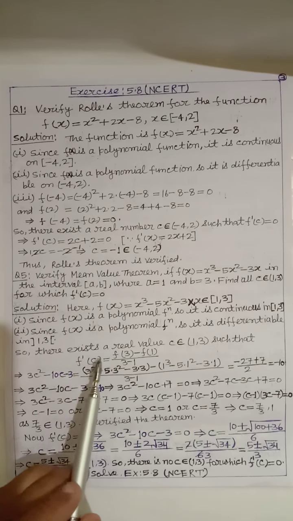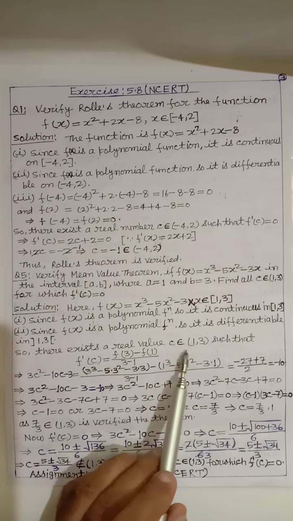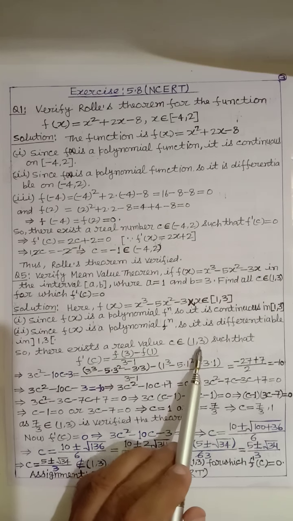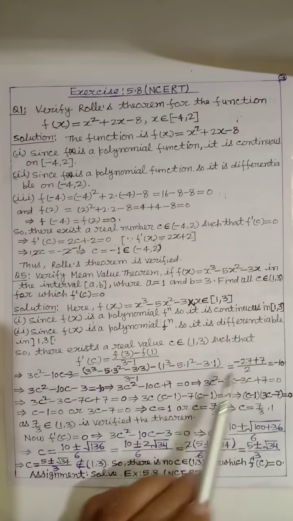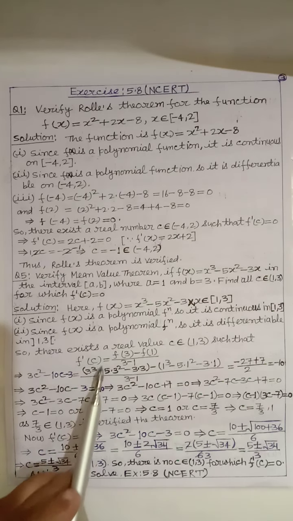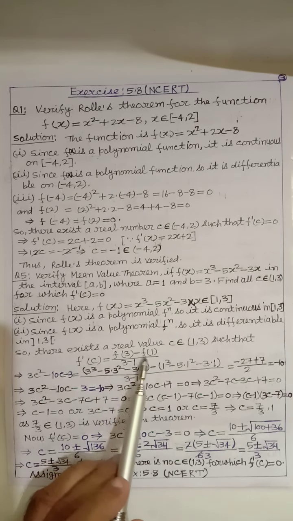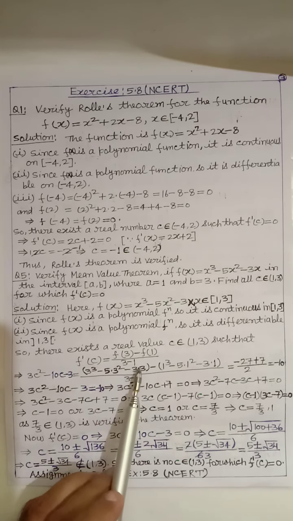So there exists a real value c belonging to the open interval (1, 3) such that f'(c) = (f(3) - f(1))/(3 - 1).